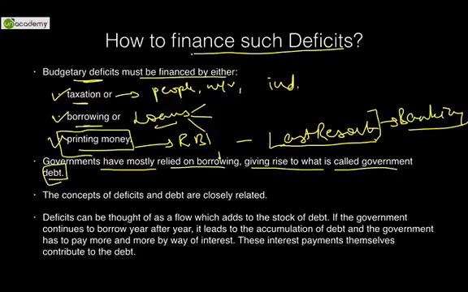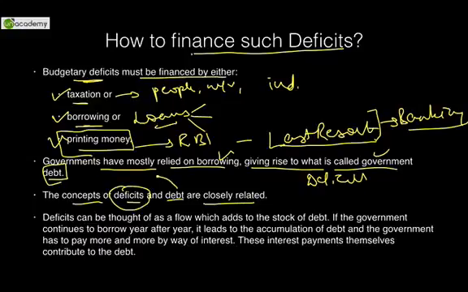So if we keep on borrowing, it will add on to the government debt. Okay, we are able to finance our deficits right now, but what implication will it have? How will it impact us in future? These excessive debts. So the concepts of debts and deficits are closely related. In order to bridge the deficit, we are adding debt. If we are adding debt, then how is this debt impacting our economy?